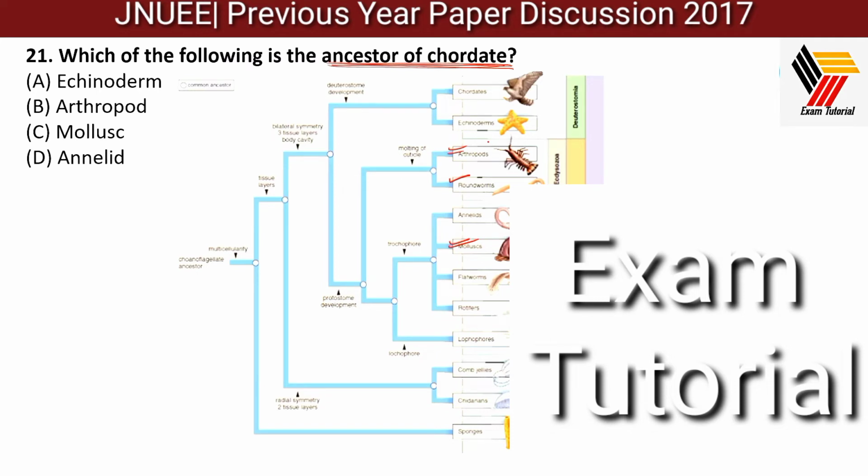They may have evolved from some common ancestor, but they are not ancestors of each other. They all are parallelly evolved from some kind of common ancestor. According to the question, the answer should be echinoderms, because they are very close relatives of the members of chordata. But remember, echinoderms are close relatives of chordata members, not their ancestors. So this is the correct answer according to the question.